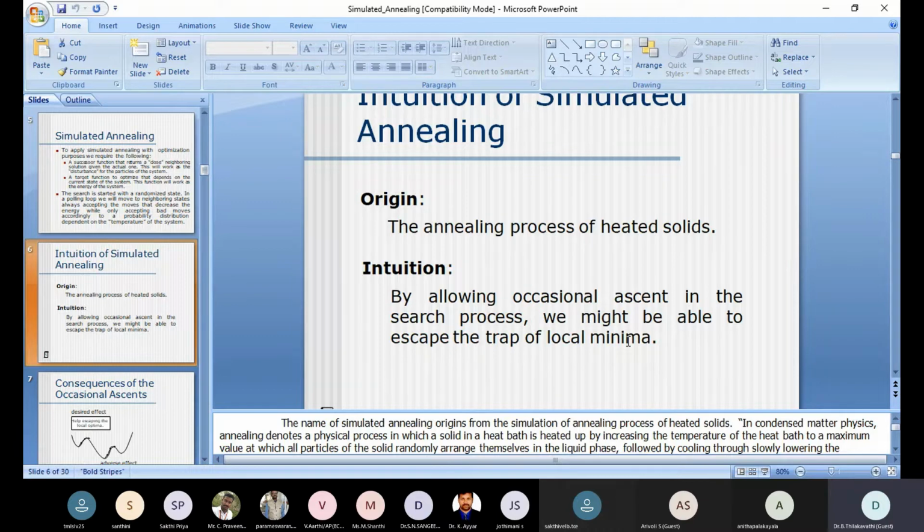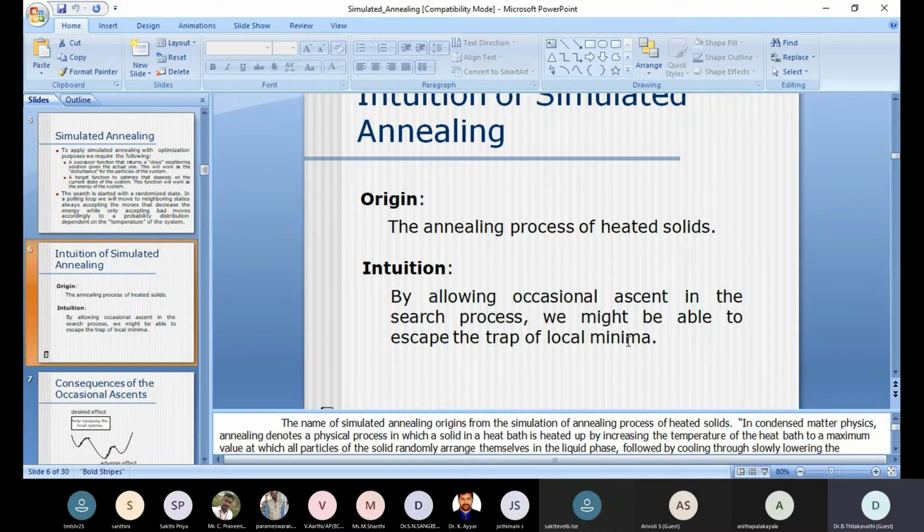But then the queue is longer, so it will take more time. We have to handle it carefully. That is nothing but the annealing process, with the occasional ascent, the irregular movement. Irregular means the minimum can be approached anywhere; the global minimum may be anywhere. It may be located at the first local minimum, or it may be located at the third local minimum.